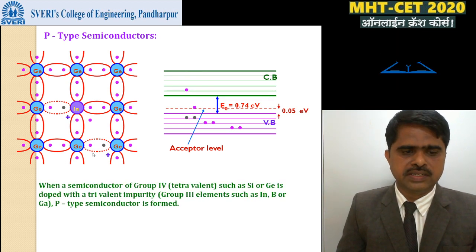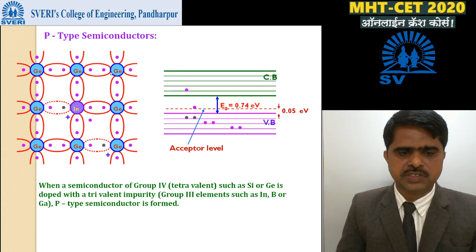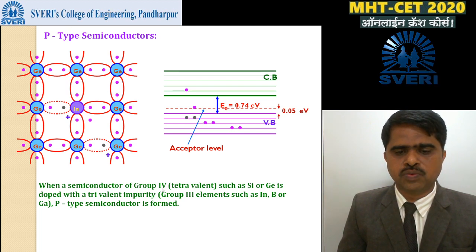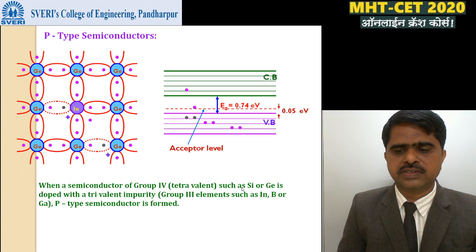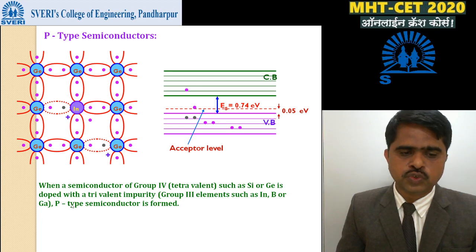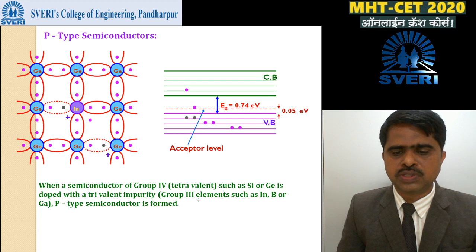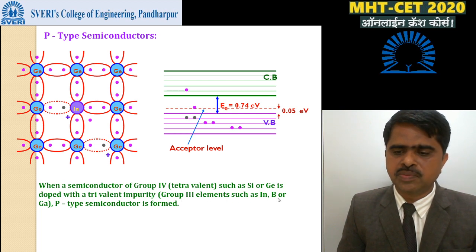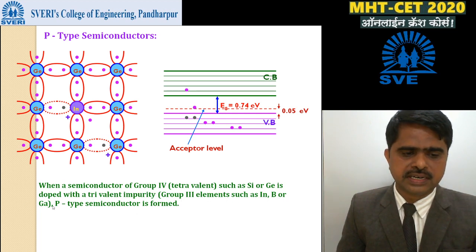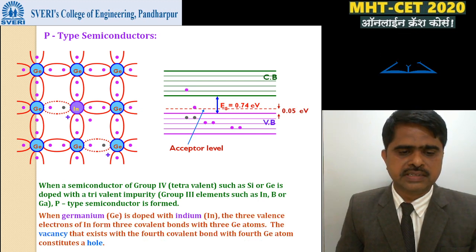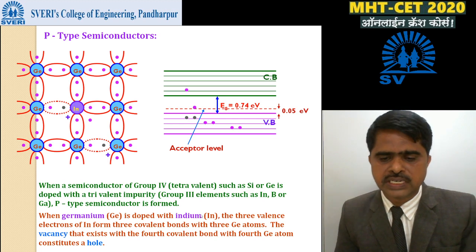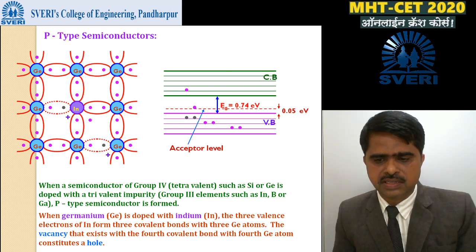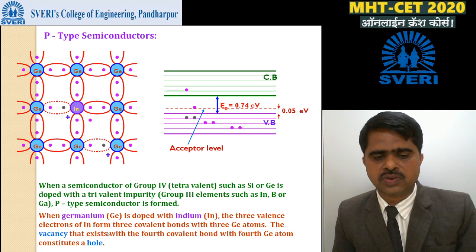Definition of this p-type: when a semiconductor of group 4, tetravalent, such as silicon or germanium, is doped with a trivalent impurity of group 3, such as indium, boron, etc., a p-type semiconductor is formed. The next is when germanium is doped with indium. In this figure, the 3 valence electrons of indium form 3 covalent bonds with the germanium atoms.